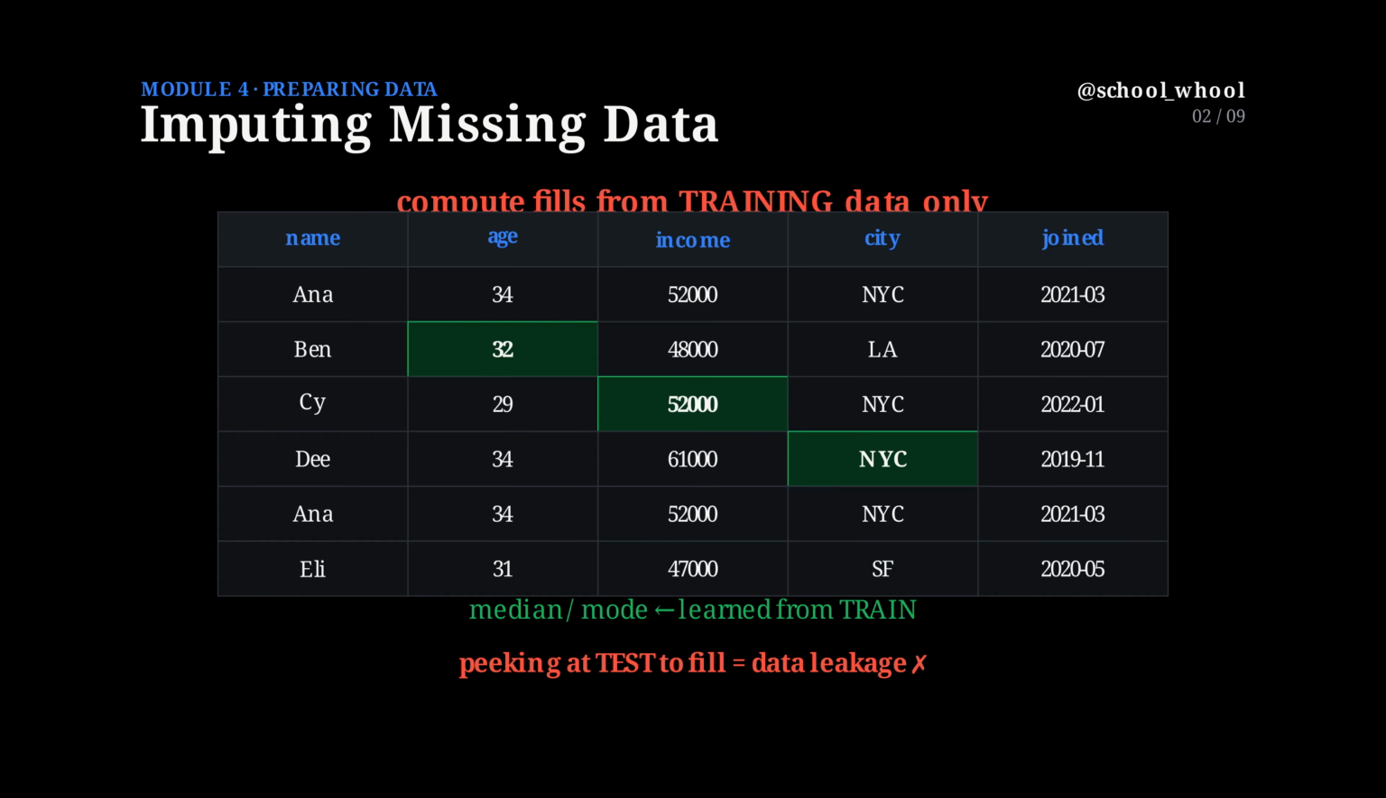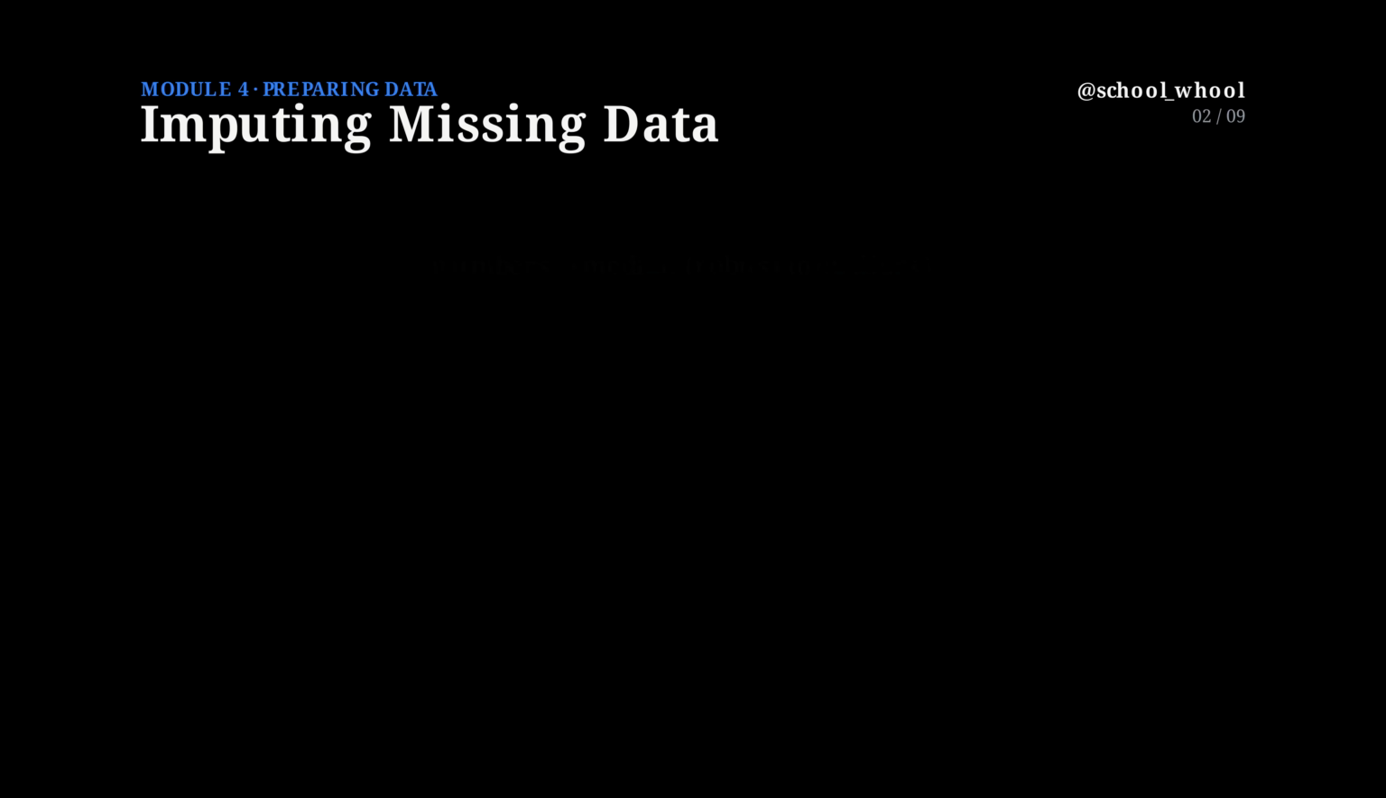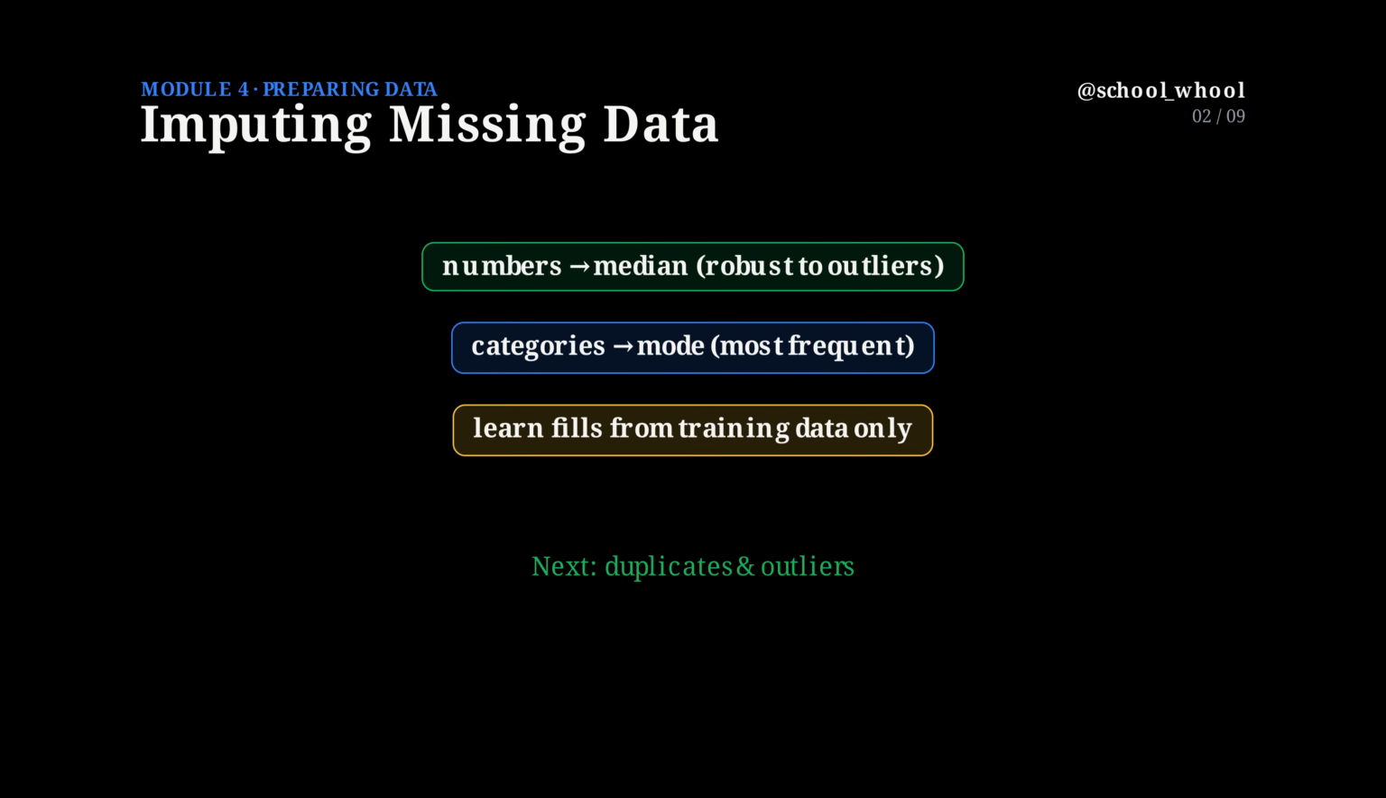So imputation fills the gaps. Median for numbers, mode for categories, learned from the training data only. Next, two more messes to clean up. Duplicate rows, and wild outliers.